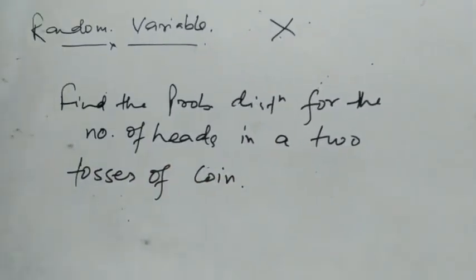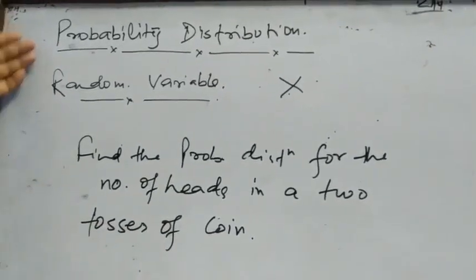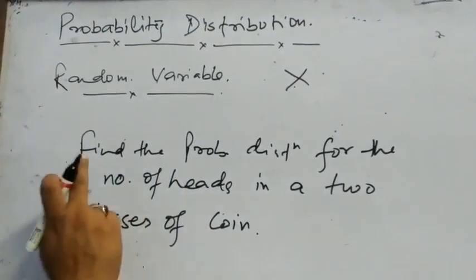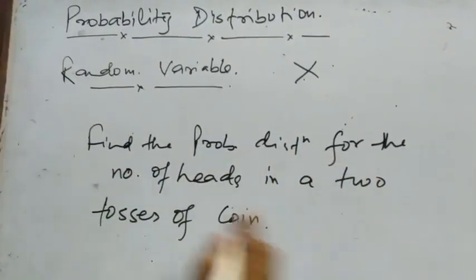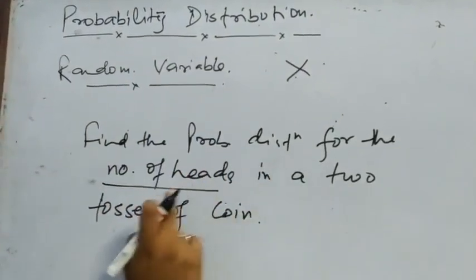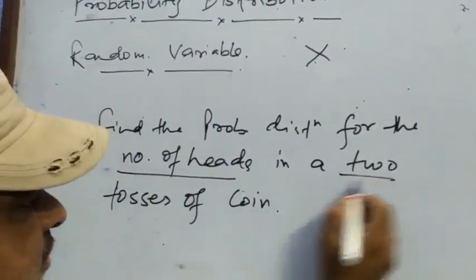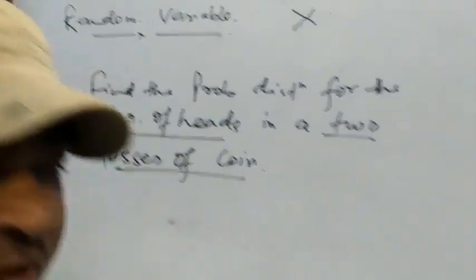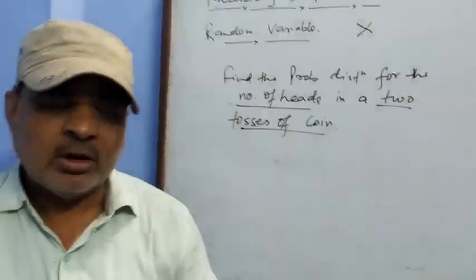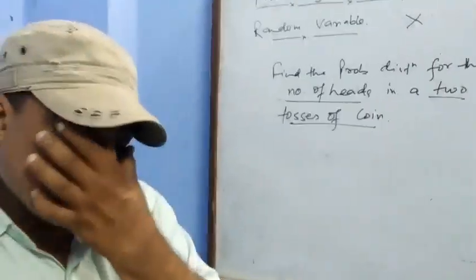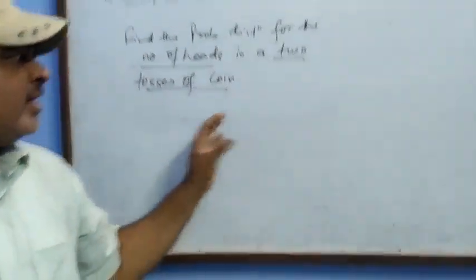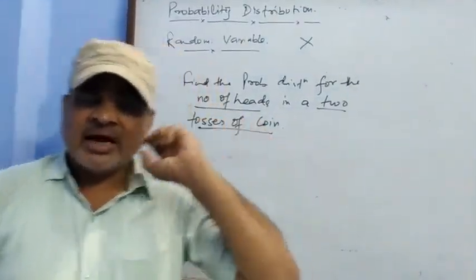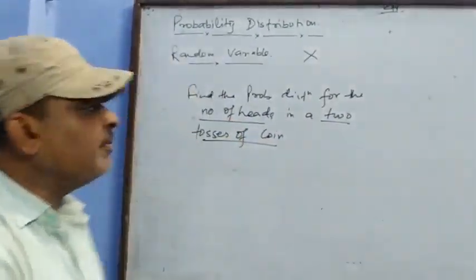We will learn the concept of the random variable and the probability distribution with the help of this example. See, the question is: find the probability distribution for the number of heads in two tosses of a coin. Children, if a coin is tossed two times, then how many times can the head occur?